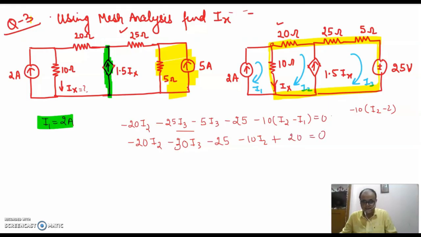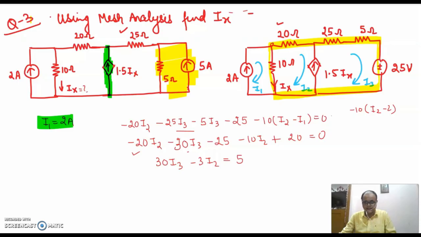Solving, I'll get minus 30 I3, minus 30 I2, and this will be 5. Minus 5 equal to together, it will be 5. Fine. So this way I can modify my equation. Clear hai na? Very simple.